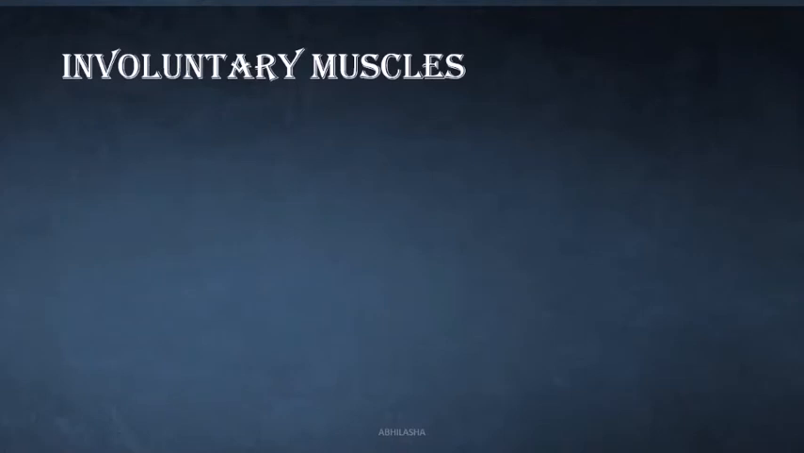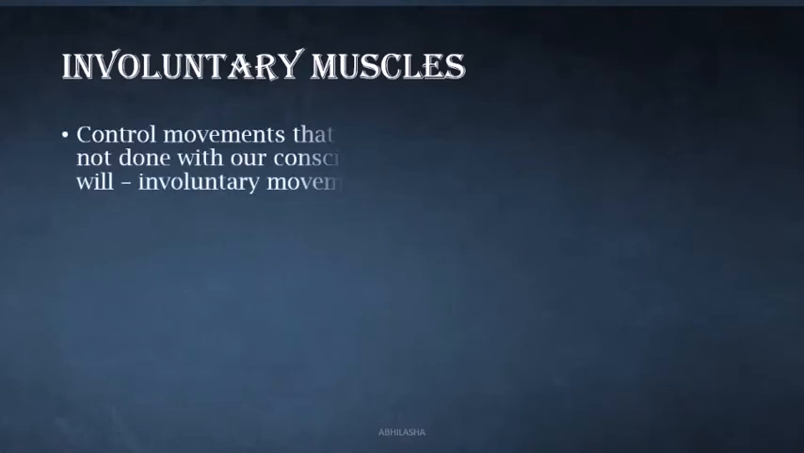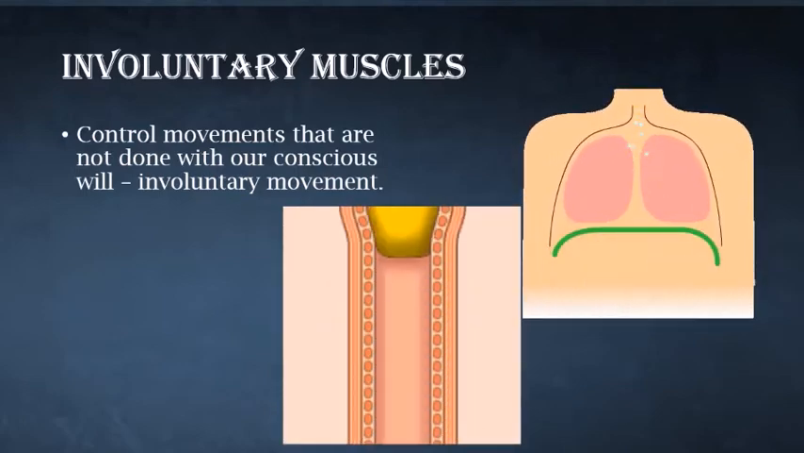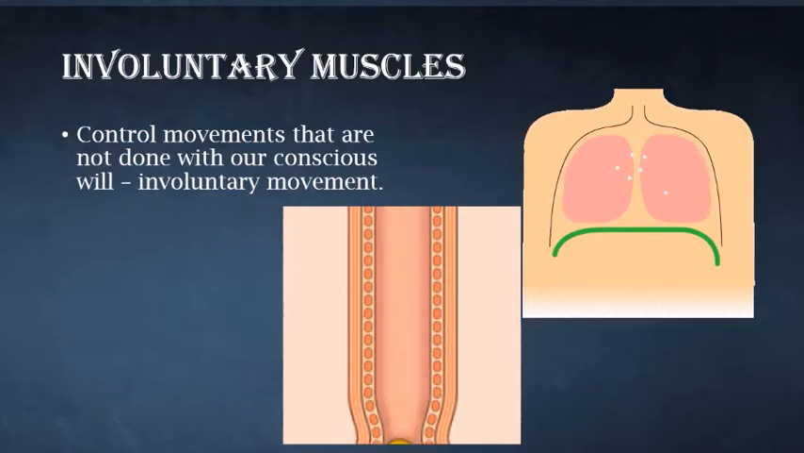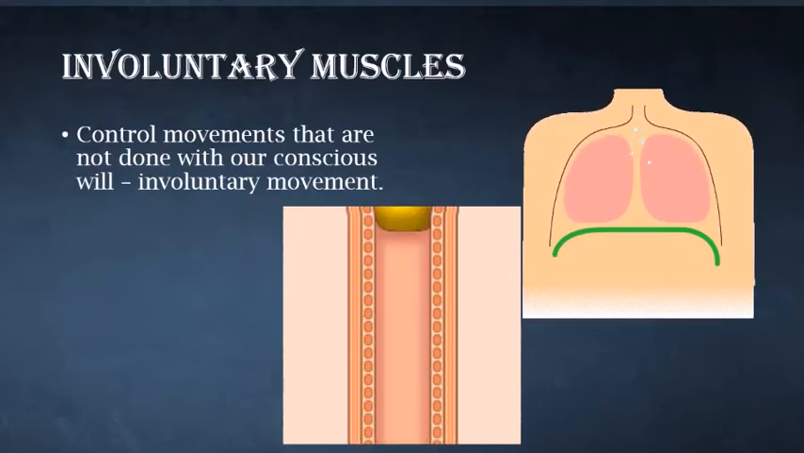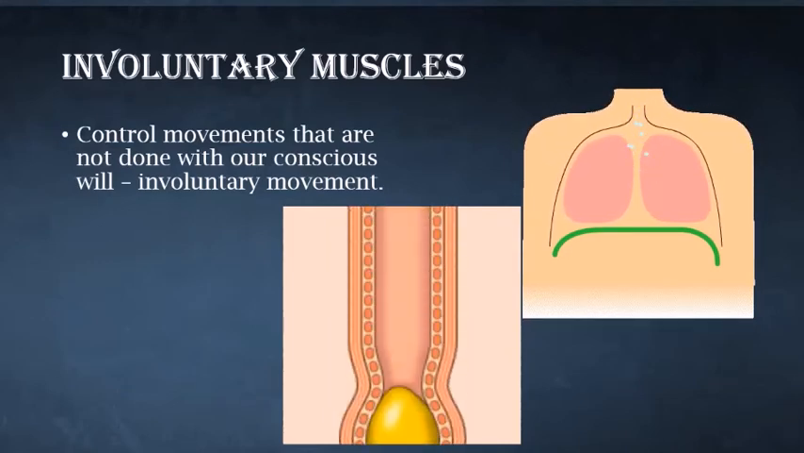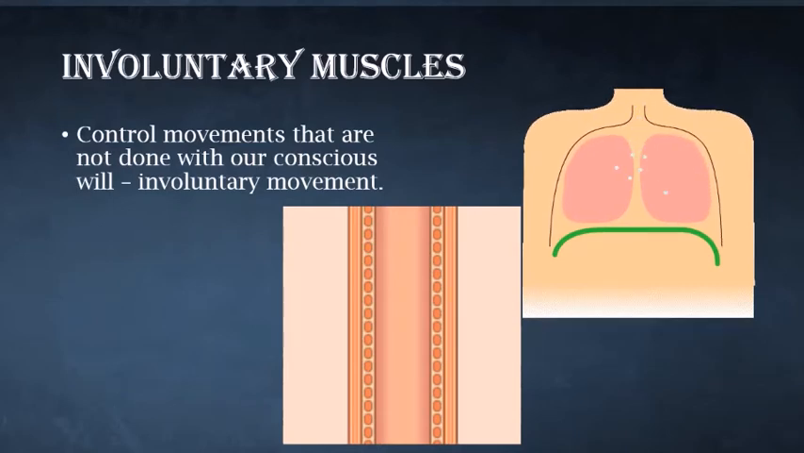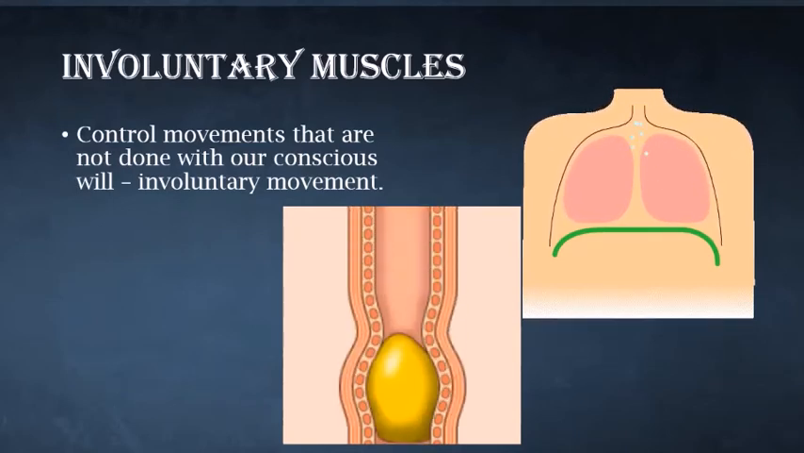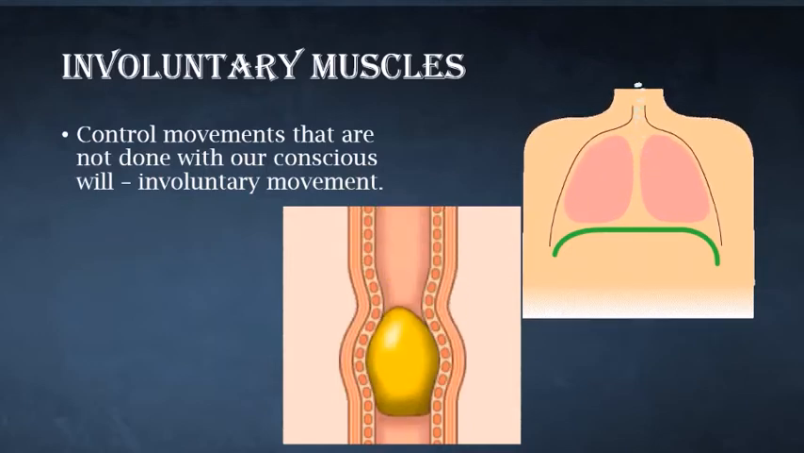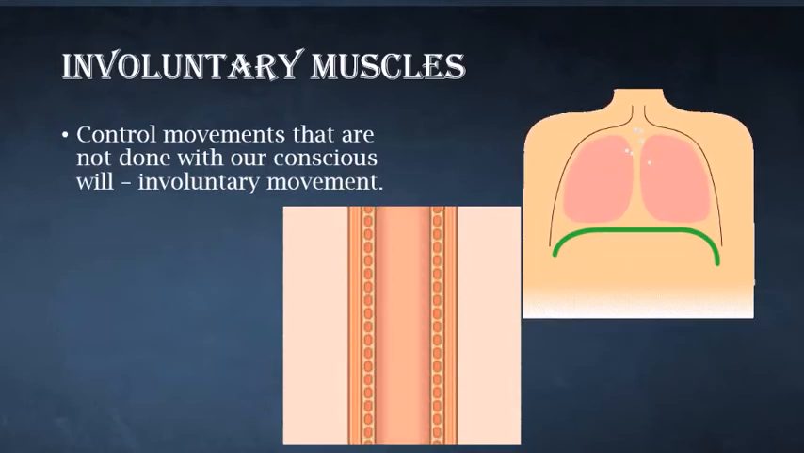Next, the involuntary muscles. Involuntary muscles control movements that are not done with our conscious will, that is, involuntary movement. For example, movement of food in our digestive tract, we cannot stop or start at our own will. Movement of blood in blood vessels or contraction and relaxation of bronchi as we breathe. These muscles are also present in the iris of our eye and the entire digestive tract.